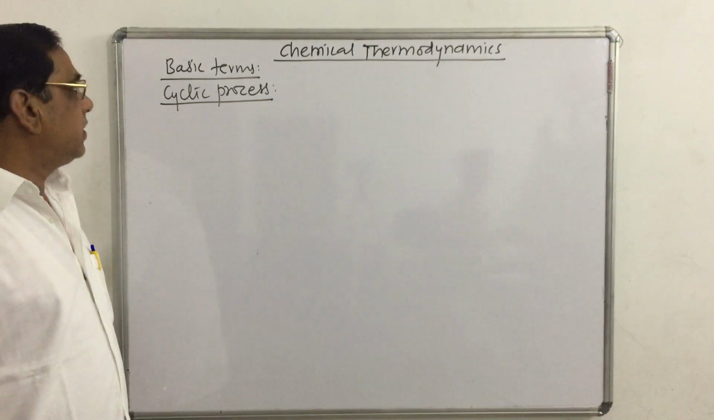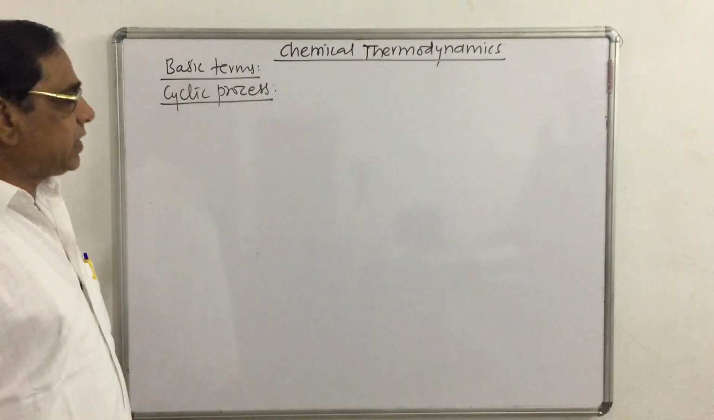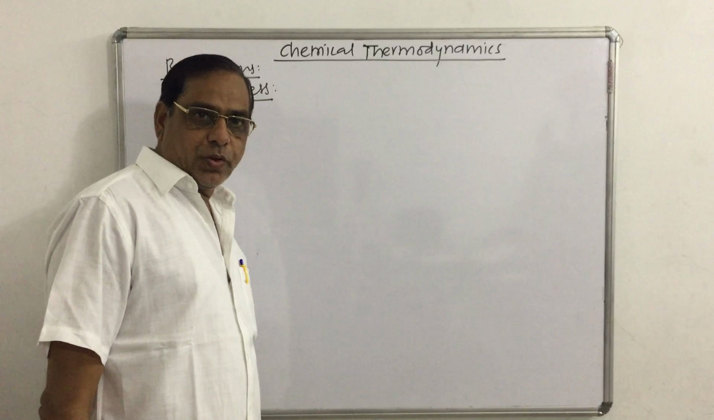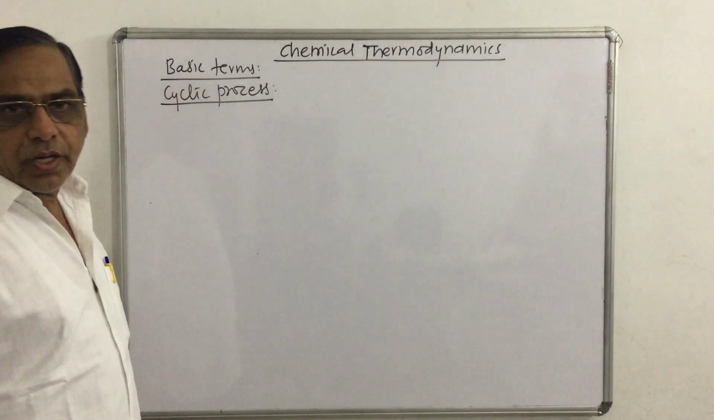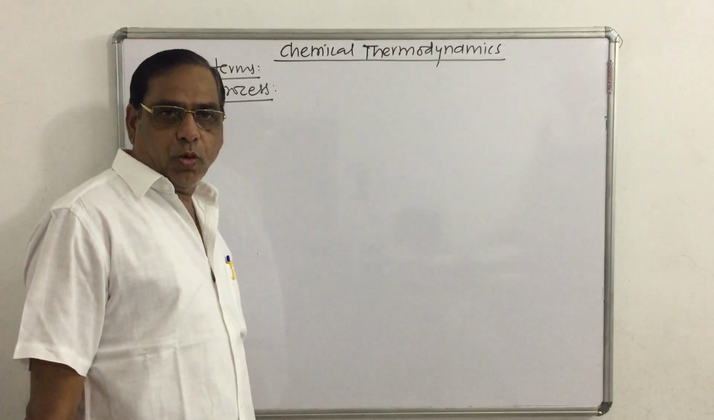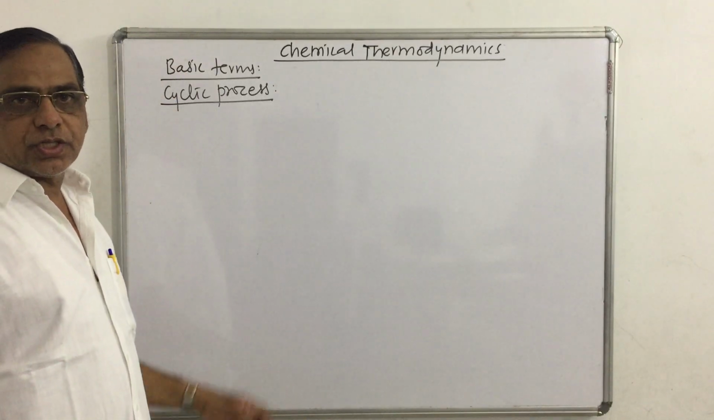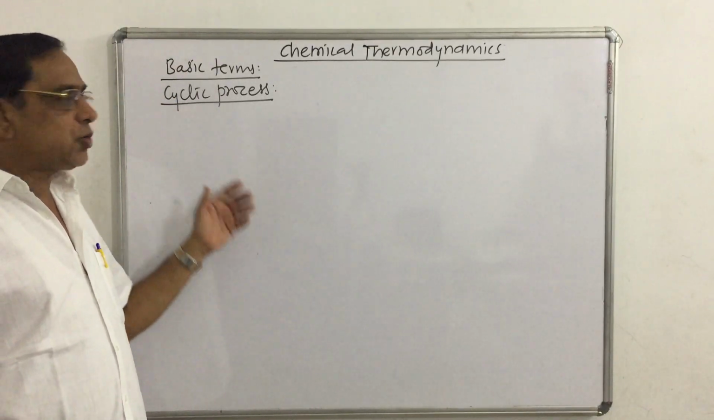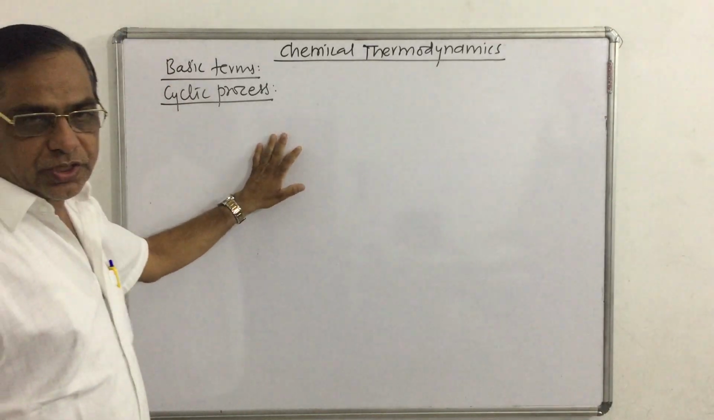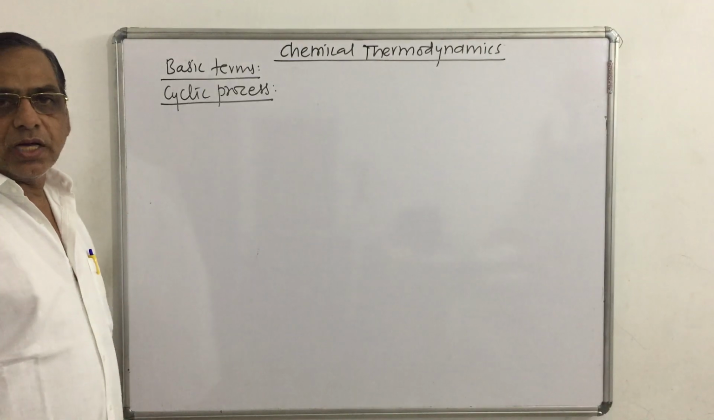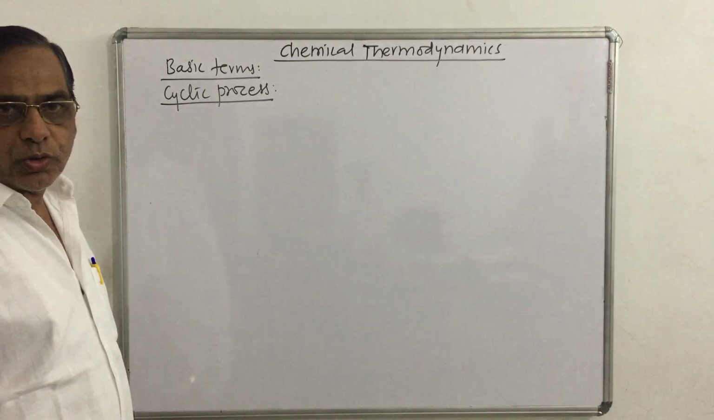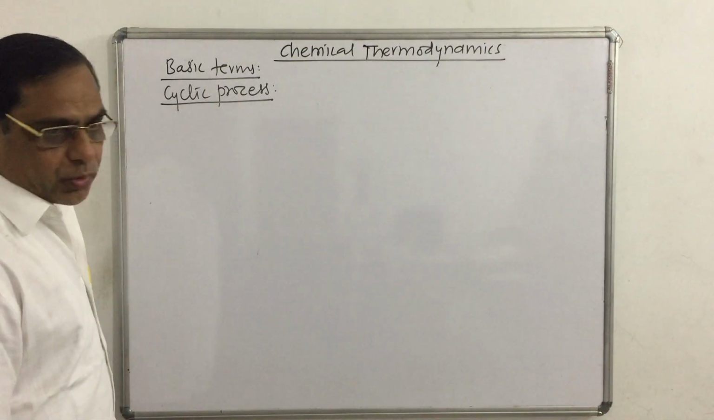Hello student. In this lecture again we continue basic terms. In the last videos we have seen system, surrounding, उसके बाद में boundary, isolated system, closed system, open system, homogeneous system, heterogeneous system. उसके बाद में different types of processes: adiabatic process, then isothermal process, isobaric process, isochoric process, and now the cyclic process.